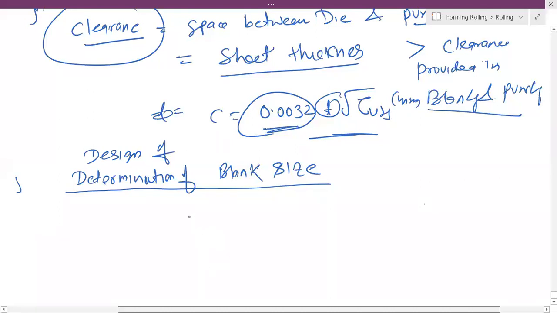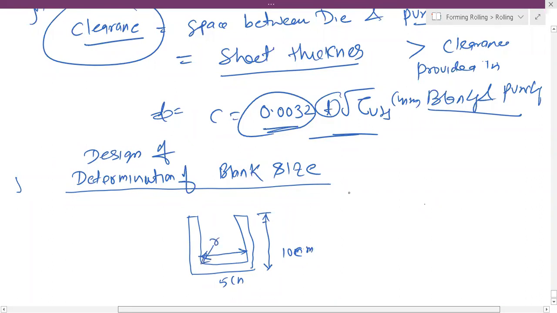So you want to make a cup, as I already discussed, like a glass. Suppose your height is 10 centimeter, and this is your 5 centimeter inside diameter, right? And you have some radius also, we call it corner radius. This we call radius. This is your radius.